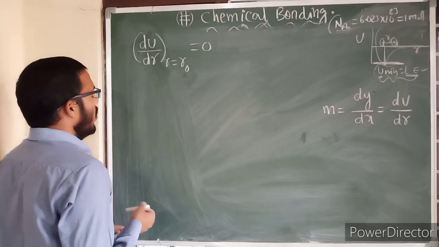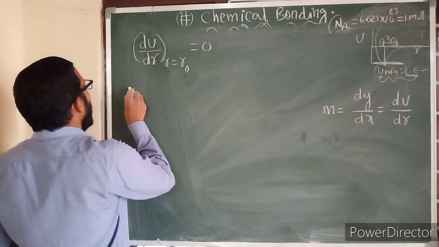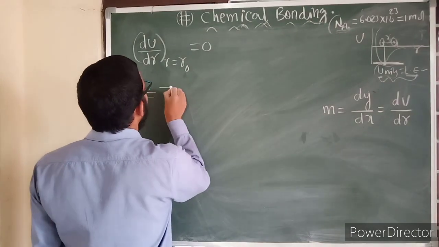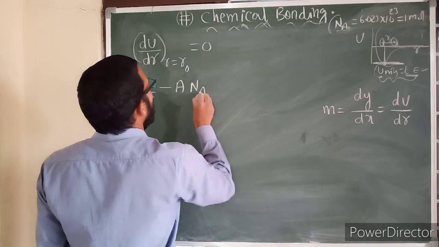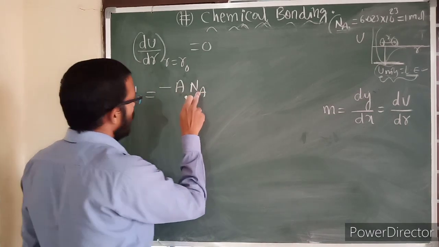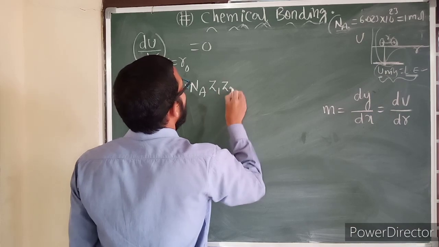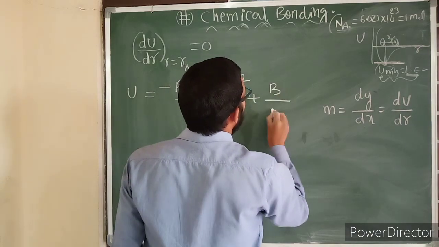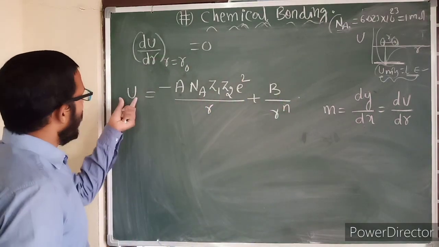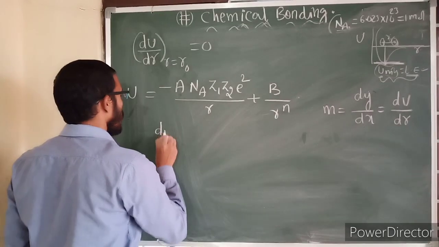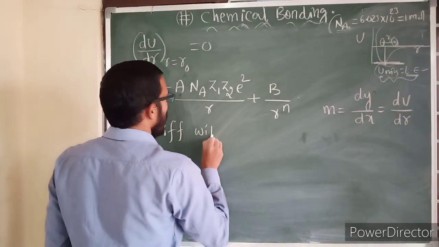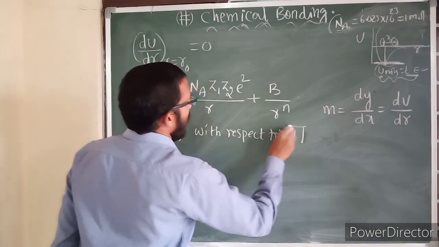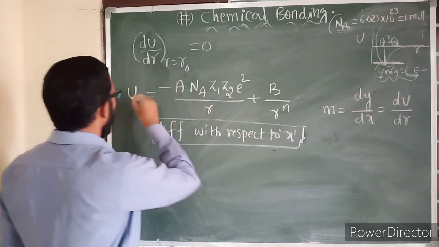Now let us start here. One very important thing: the U formula we already wrote, U total is equal to minus A into N_A, the Madelung constant into the Avogadro number, Z1 Z2 e square by r, plus B into r power n. What will we do here? Differentiate this with respect to r.